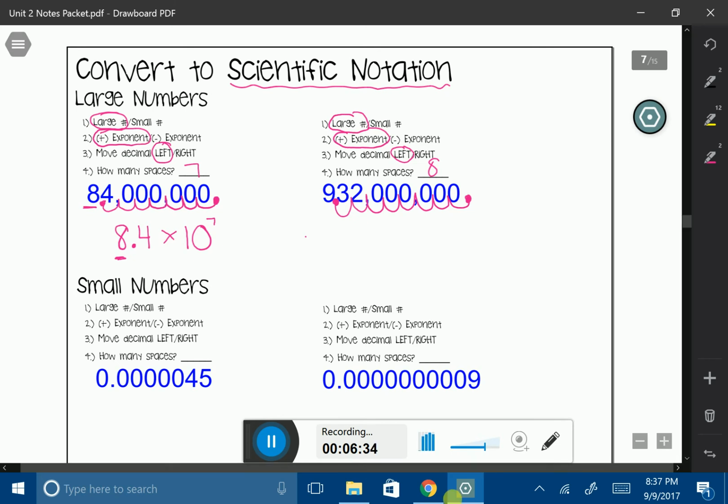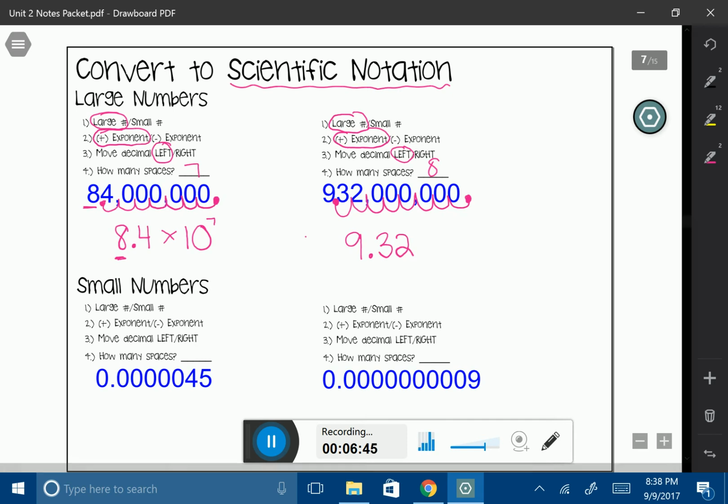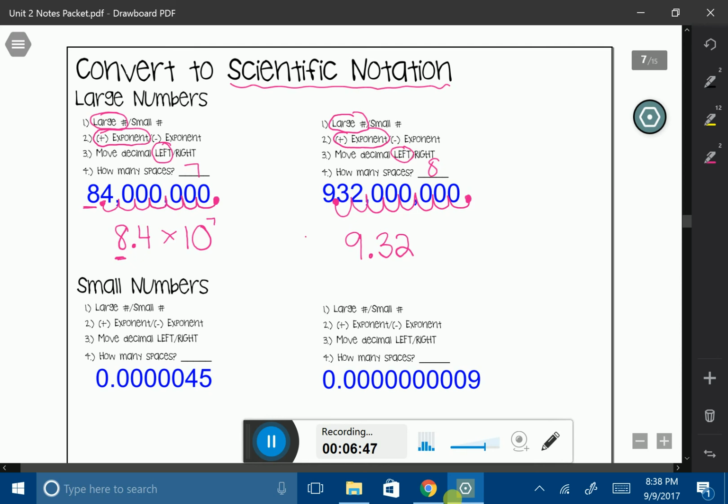All right, so 9, I'm going to put my decimal place in, and I'm going to write 3, 2. I always finish with the last number that I'm given, and the last number I was given was 2, and then the next number comes as 0. So 9.32 times 10 to the positive exponent because it's a big number.